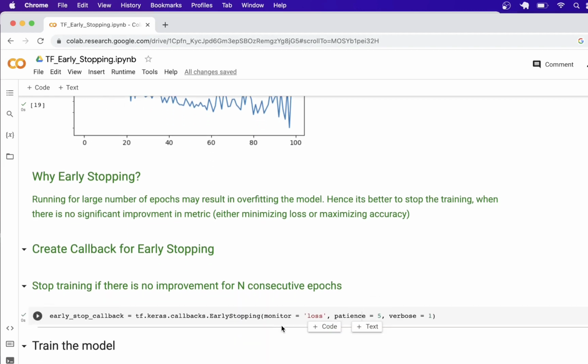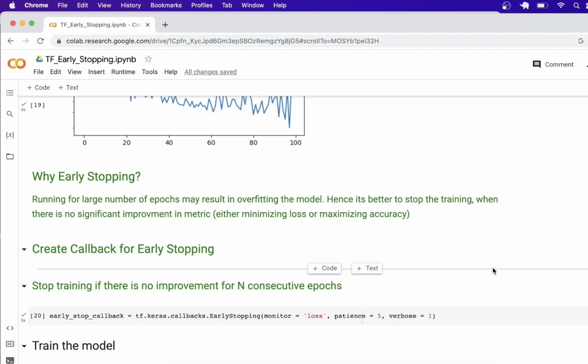We generally create a callback. You can use tf.keras.callbacks.EarlyStopping. We have to provide what metric we are monitoring. In this case, we are monitoring loss, so we'll give that metric for monitoring. The patience parameter says how many epochs you want to wait when there is no improvement.